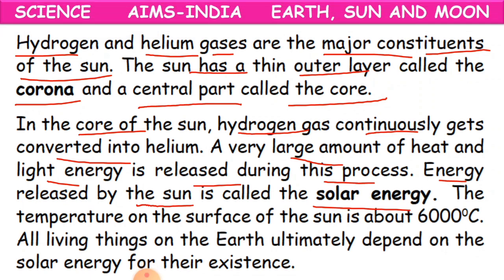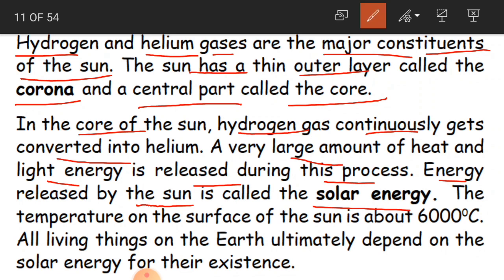See, how is the temperature on the surface of the earth? It is so hot. We cannot bear the heat. Normally in summers only, we will not be able to bear the heat of the sun. But if you see directly on the sun, how much heat do you have?